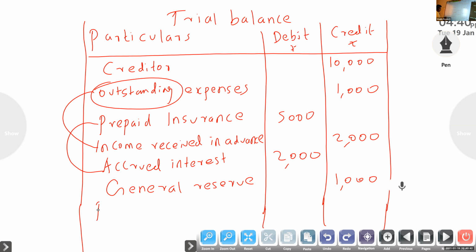Next, provision for doubtful debt. Aditya, debit or credit?